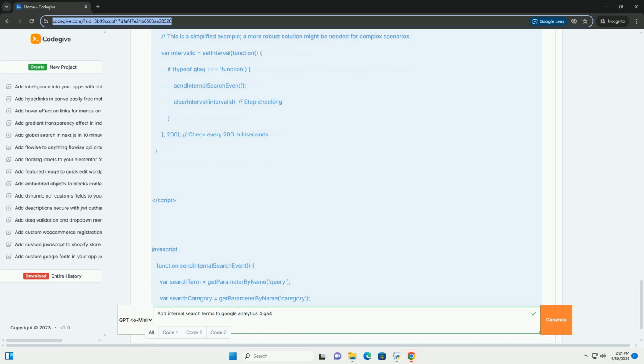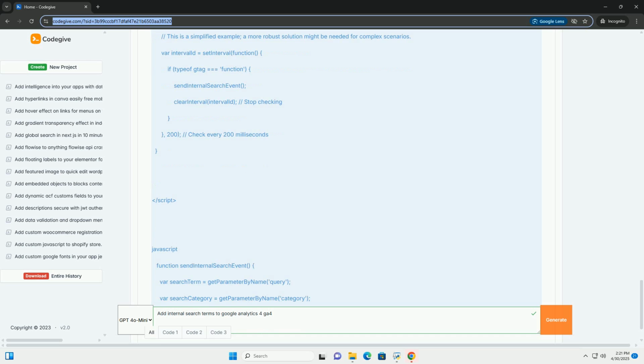Key concepts. Events: in GA4, everything is an event. A search performed on your website will be tracked as an event. We'll name this event something like search. Parameters: events can have parameters, which are pieces of data that provide additional information about the event. For our search event, we'll use a parameter called search_term to store the actual search query entered by the user.